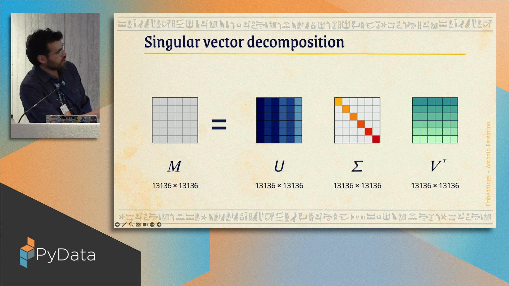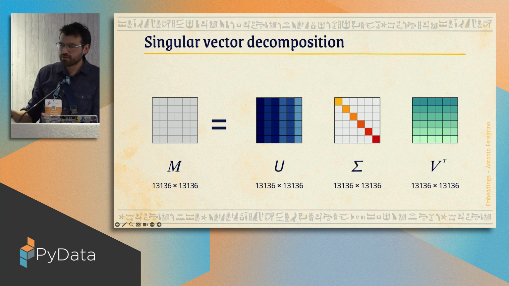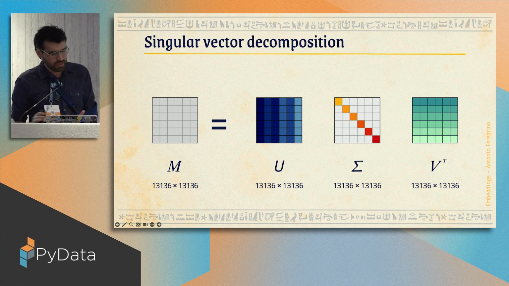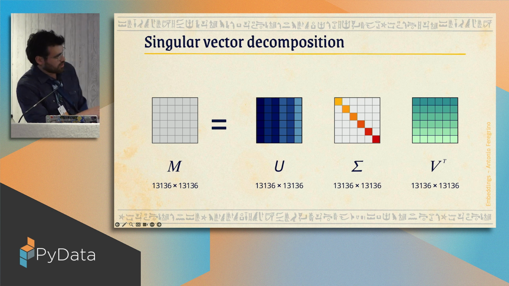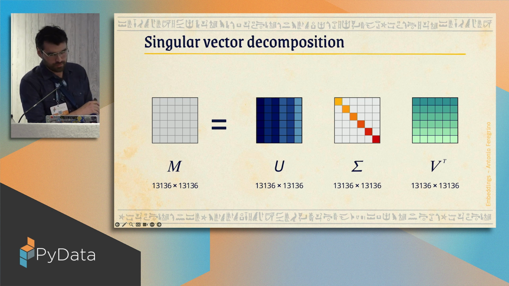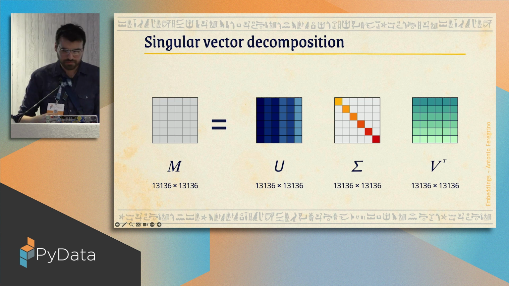So we're going to end up with 3 matrices. One of them is called the left singular vectors. One of them is the singular values. And the other is going to be the right singular vectors. You don't have to focus too much on this. The point of doing this decomposition is that at the end of the day, we're going to have these 3 matrices that when we multiply them together, we're going to get back our original matrix. Remember that it is basically filled with zeros.